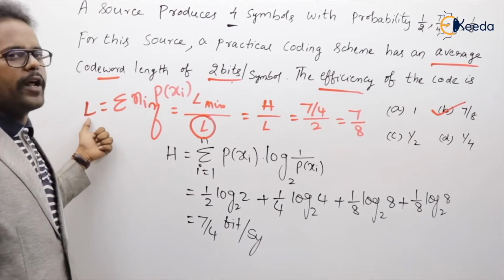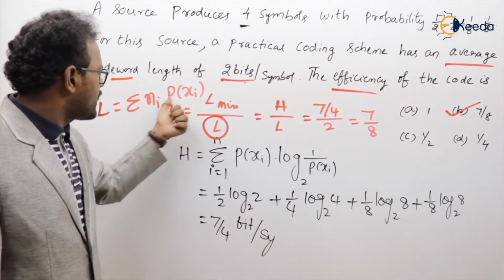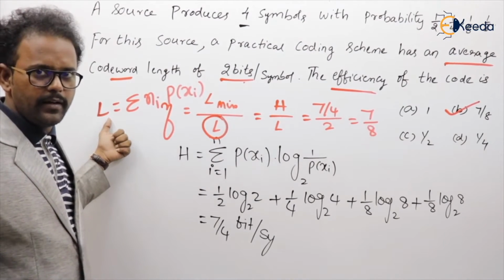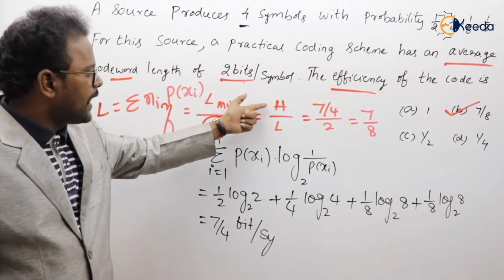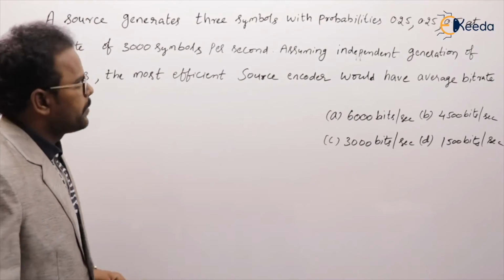Of course, N is called code length. What is L? Average code length. So code length into its probability, if you take for all symbols, you will get the average code word length. Clear? But of course, that is given. I calculated the entropy and substituted. Clear? See the next problem.